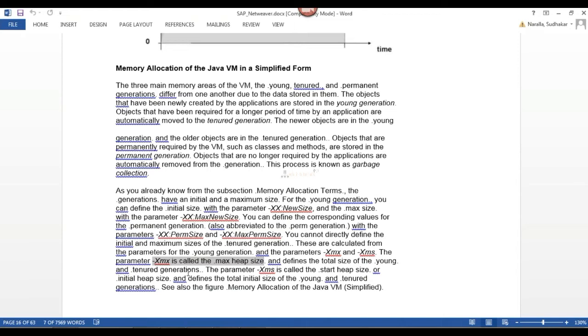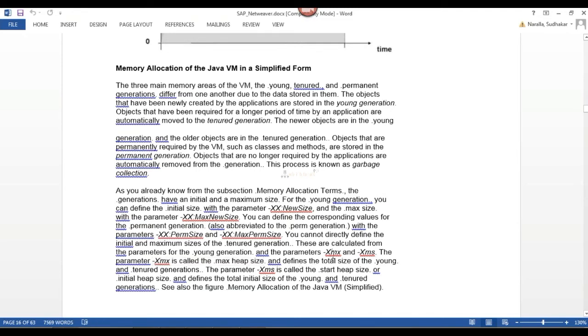This I can call the maximum heap size. When do we need to define the sizes? Whenever my Java stack has been installed, my JVM will automatically allocate these memory parameters based on my operating system memory. The parameter XMS is called the start heap size or initial heap size.